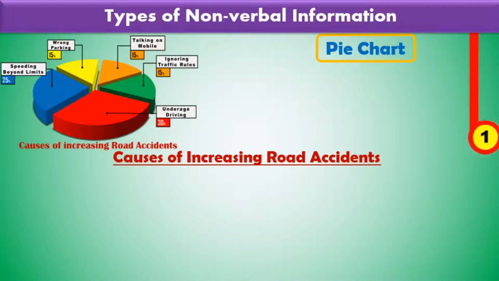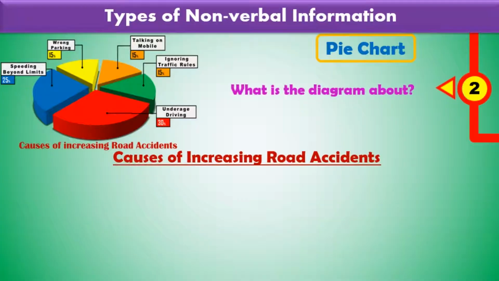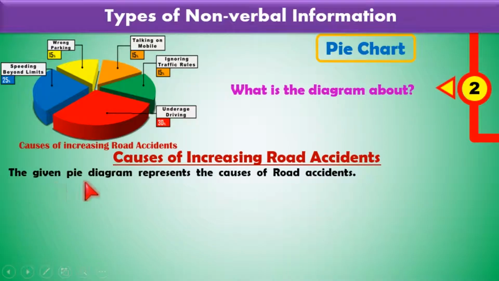we have to write the introduction. Okay, answer this question. What is the diagram about? You can write in a very easy way. Here is already given the title, causes of increasing road accident. Then you can write the first sentence this way. The given pie diagram represents the causes of increasing road accidents.